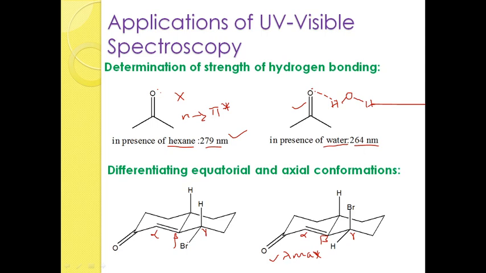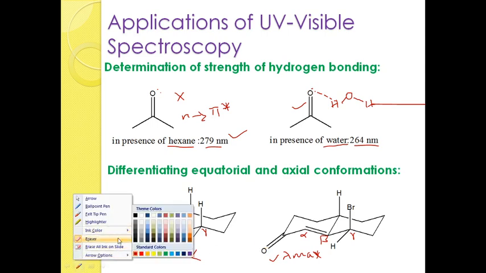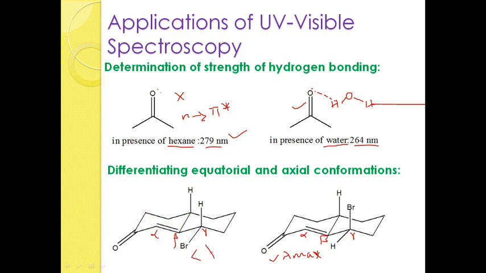So that compound will exhibit low lambda max. The compound which is exhibiting high lambda max is the axial conformer, and the compound which is exhibiting low lambda max is the equatorial conformation. By this we can find out which one is the axial conformer and which one is the equatorial conformer.